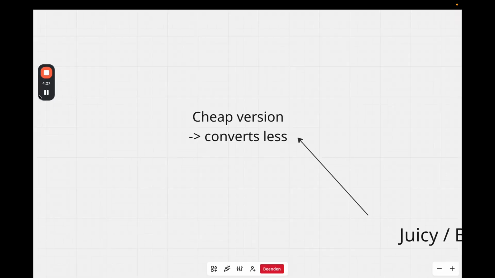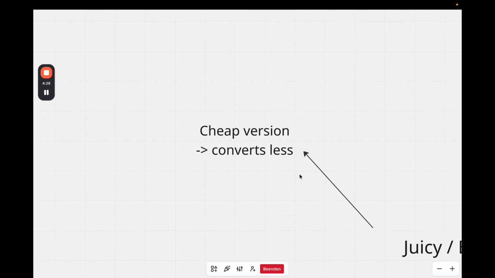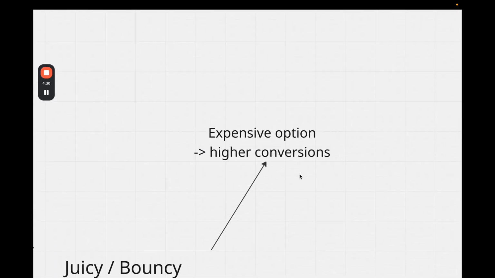Besides that, now we are coming to the expensive version, which is Bouncy.